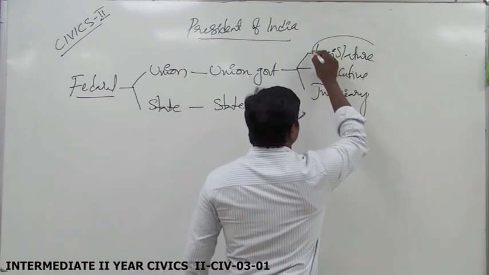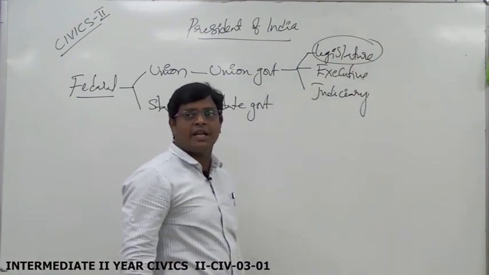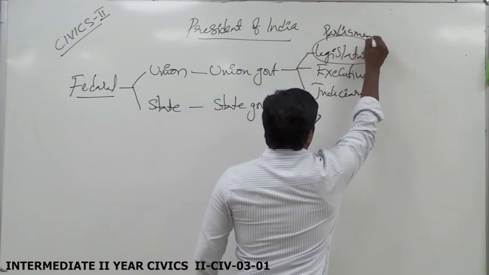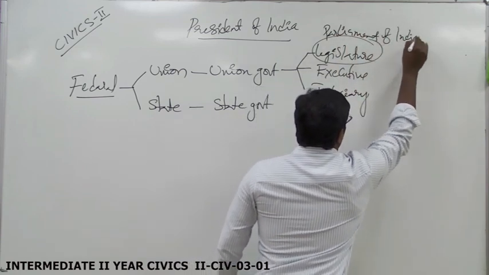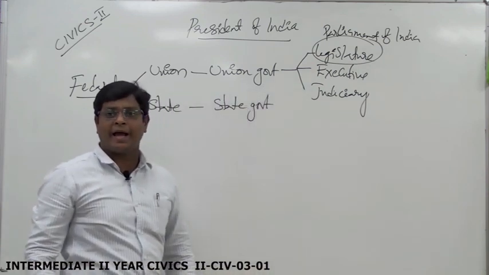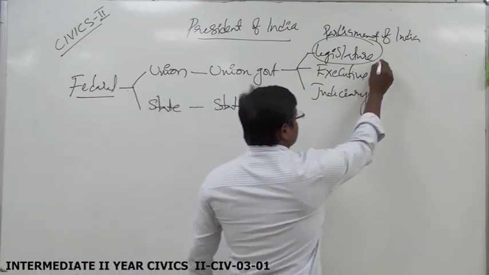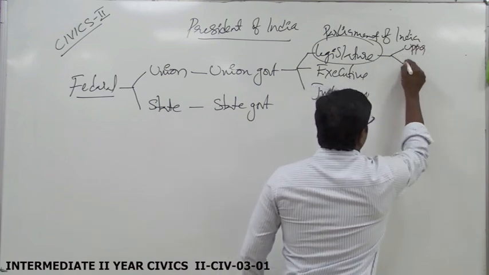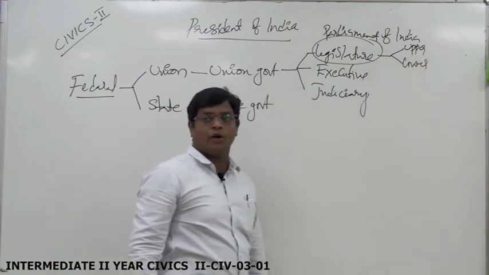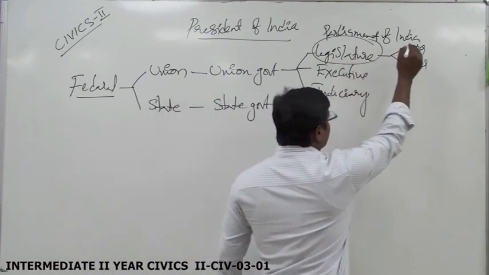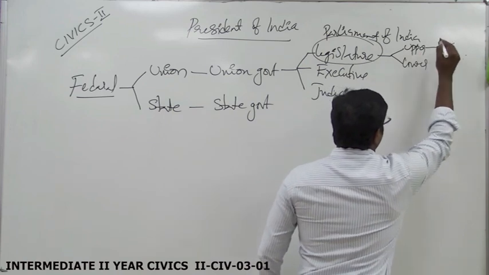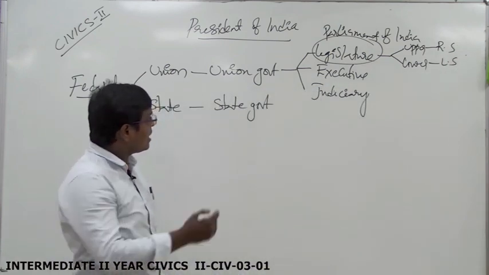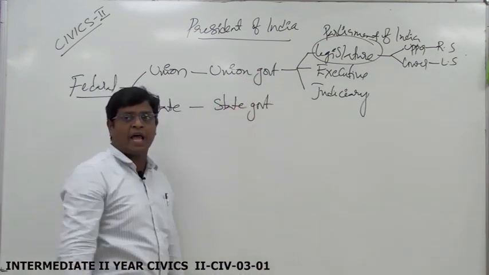Here the union legislature is popularly known as the Parliament of India. In the Parliament of India, we adopted the bicameral system. That means the Parliament of India contains two houses: the upper house and the lower house. The upper house is called Rajya Sabha. The lower house of the Parliament is called Lok Sabha. So that is the union government's legislative branch.